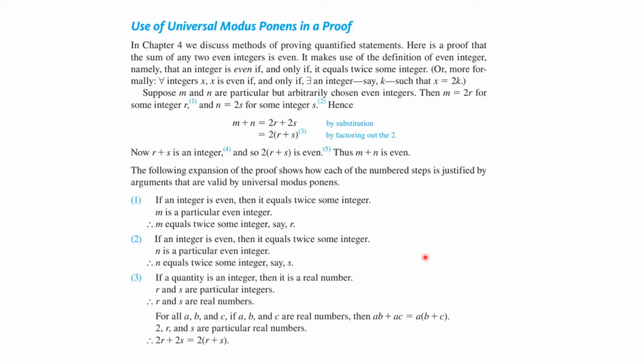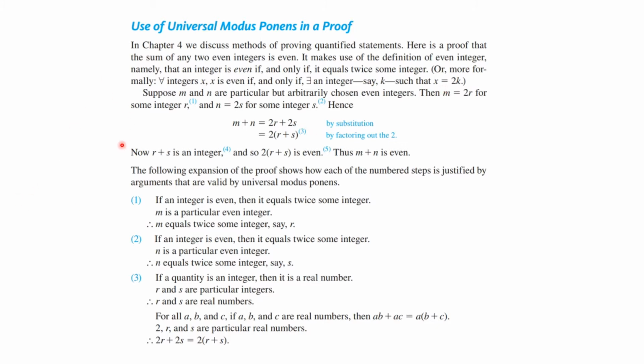Here's an example of the use of universal modus ponens in a proof. And so we need to know something that's happened here. So we need the definition of an even integer. An integer is even if and only if it is twice some other integer. So that means x is even if x is equal to 2k, where k is an integer.